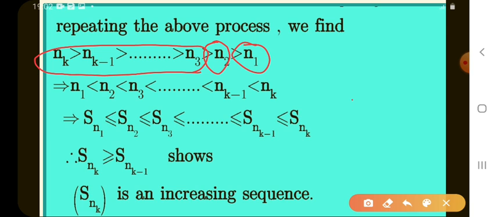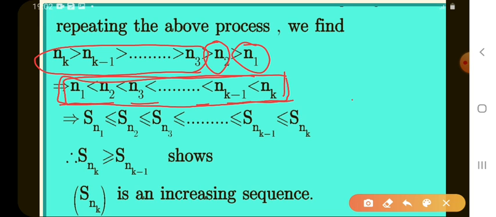What is the next least? n3. That implies n1 less than n2 less than n3 and so on. These are limited, meaning finite, n1 to n_k, limited dominating terms. That implies the elements of the subsequence are S_n1, S_n2, S_n3 and so on. So S_nk is an increasing sequence.